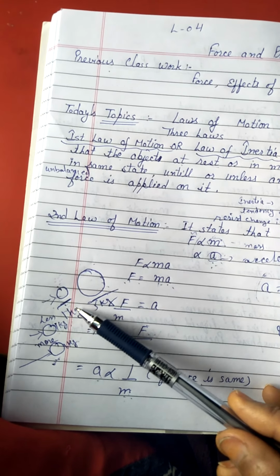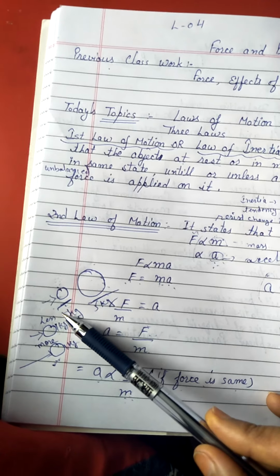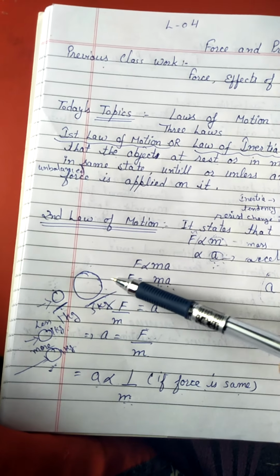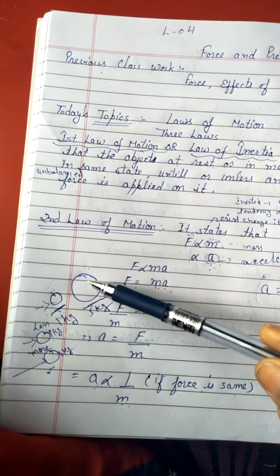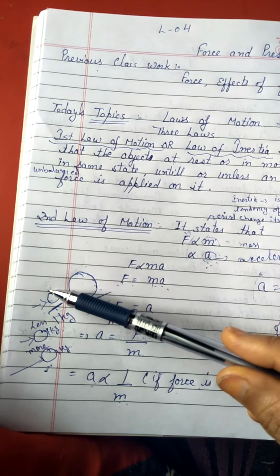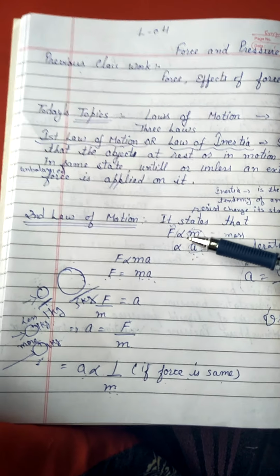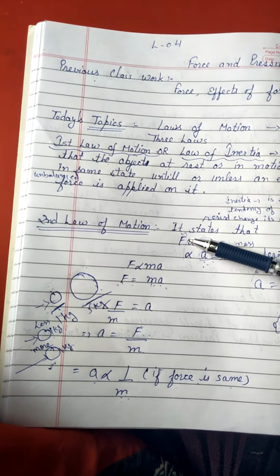Obviously it is the object of larger mass. On the object of less mass we have to apply less force, and on the big object which has more mass, we have to apply more force. So less is the mass, less will be the force applied, and more is the mass, more will be the force applied. So it shows us the dependence of force on mass.